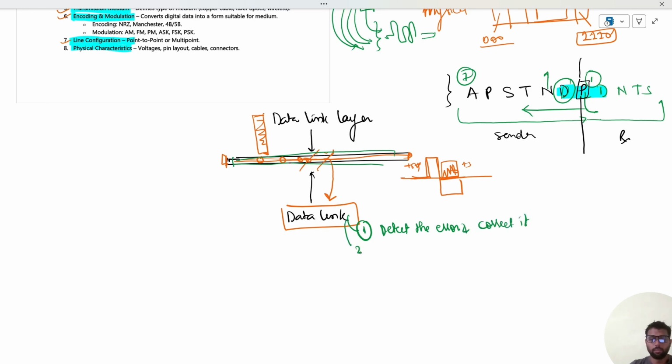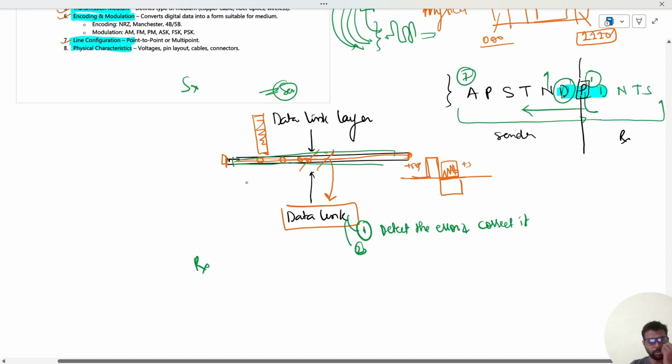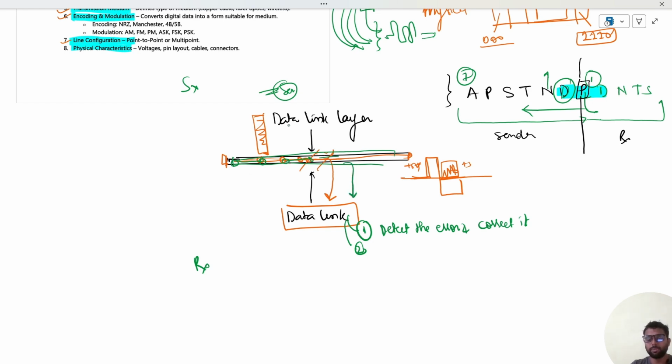Number two, now understand it like this: the sender is using the latest technology device, and this is the sender end and this is the receiver end. The receiver end is not able to keep up, as these bits are being transmitted at the same speed. So there could be a speed mismatch between the sender and the receiver.